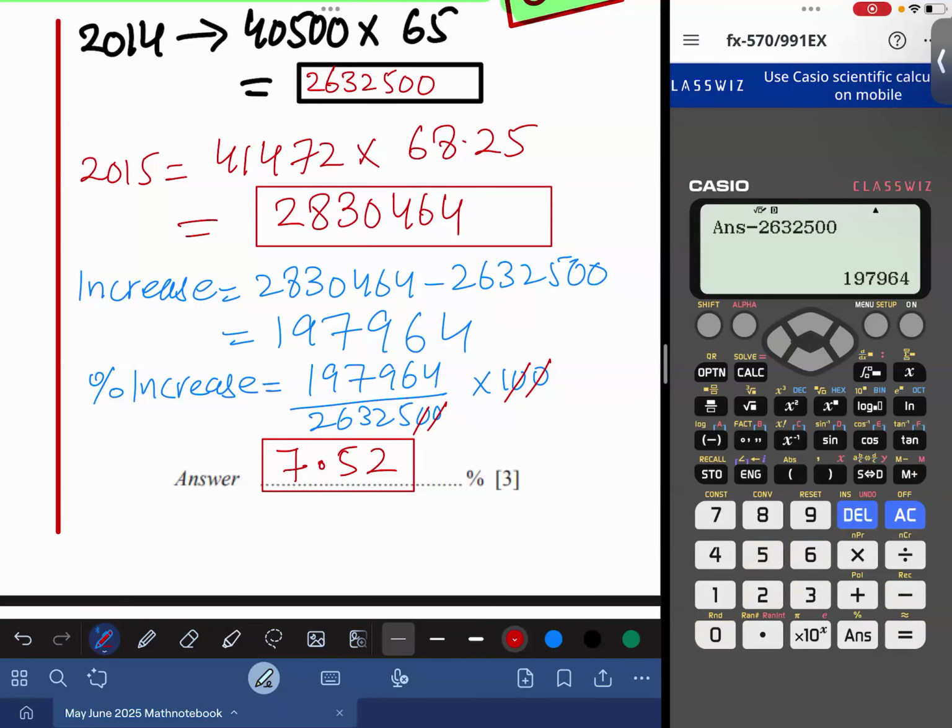In the last step, I used to put this in the form of a fraction. So I am going to write fraction, press answer. So answer is already placed there. Denominator is 2632500. Then multiply with 100. So it will save a lot of time. Your lot of time will be saved. It is 188 by 25. Convert to decimal, it is 7.5. Okay.